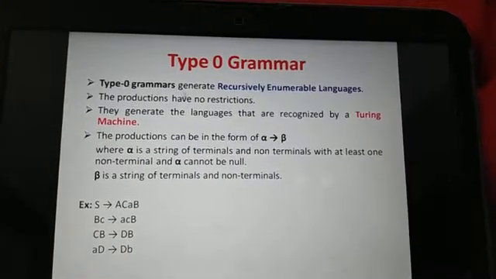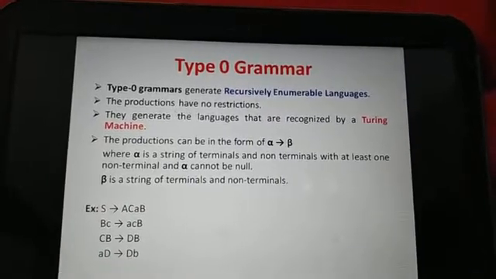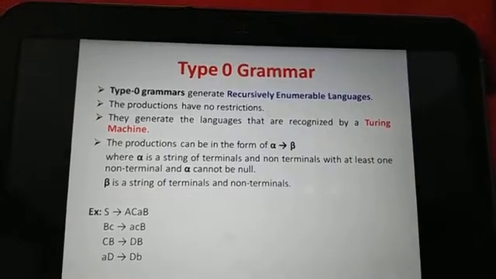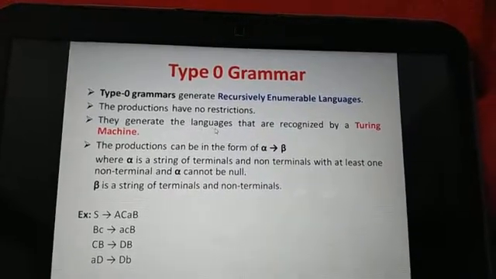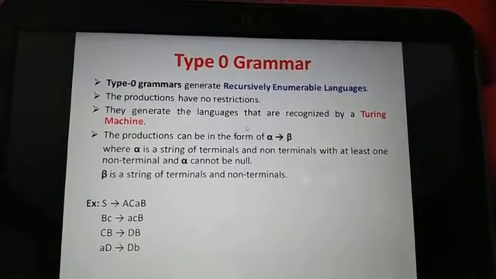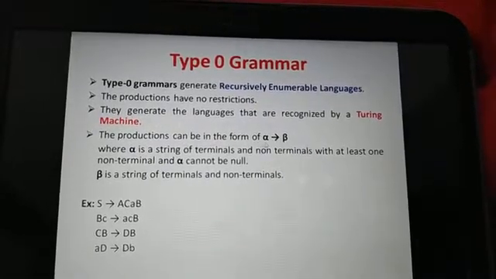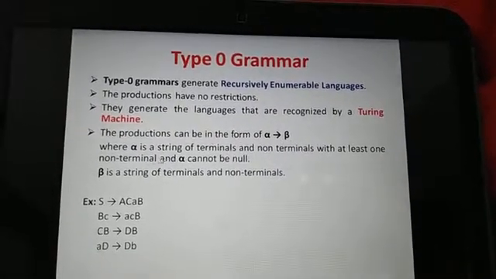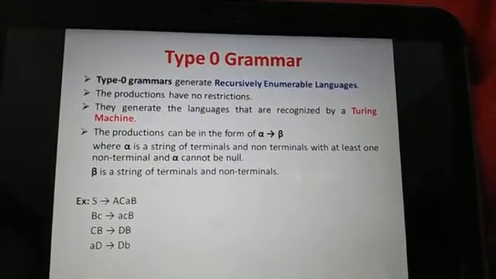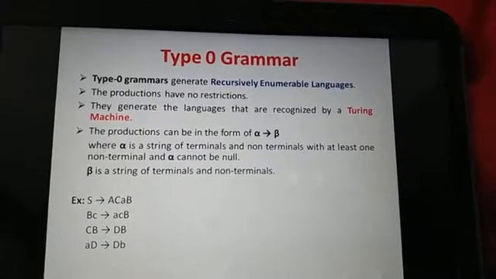Type 0 grammars generate recursively enumerable languages. The productions have no restriction, so they are restriction-free grammars. They generate the languages that are recognized by a Turing machine, which we already discussed in our previous video lectures. The productions can be in the form of alpha produces beta, where alpha is a string of terminals and non-terminals with at least one non-terminal, and alpha cannot be null, whereas beta is a string of terminals and non-terminals.